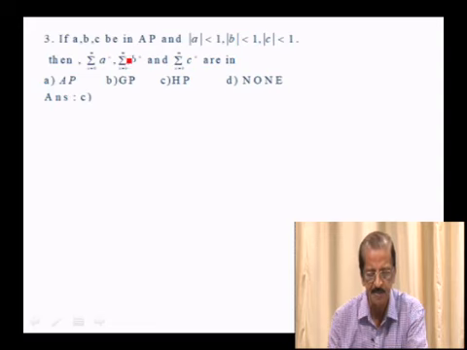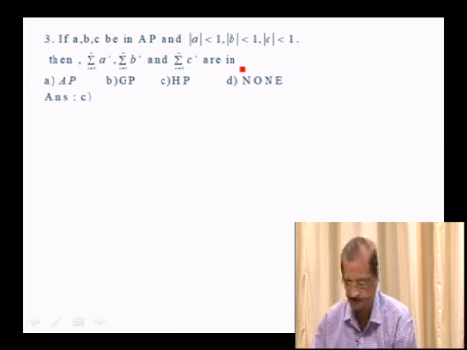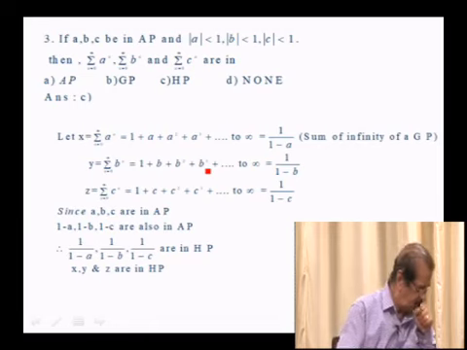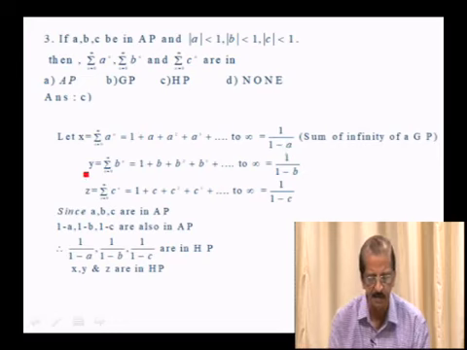Third one: if A, B, C are in AP and mod A less than 1, mod B less than 1, mod C less than 1, then sigma n equals 0 to infinity A to the power n, sigma n equals 0 to infinity B to the power n, and sigma n equals 0 to infinity C to the power n are in AP, GP, HP, or none of these. Here, sigma n equals 0 to infinity A to the power n, I can call it X. It is an infinite GP with common ratio A, therefore it is 1 over 1 minus A. Similarly, Y is 1 over 1 minus B, Z is 1 over 1 minus C.